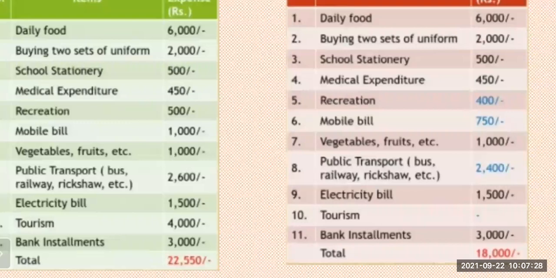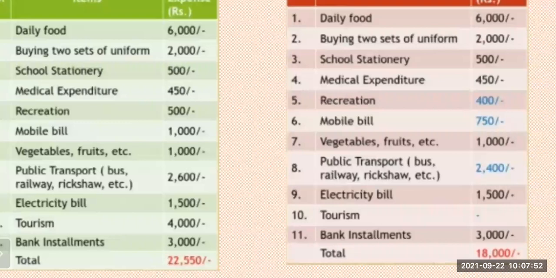And then how we can adjust our monthly budget, we can get an idea through it. The mobile bill was 1,000 rupees, but here it is 750 rupees. I reduced my mobile bill by 250 rupees because that is also a luxury. That is not a necessity.